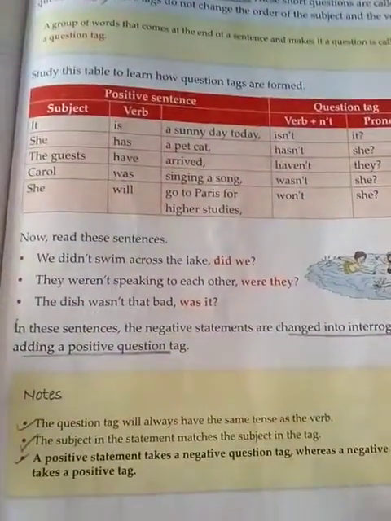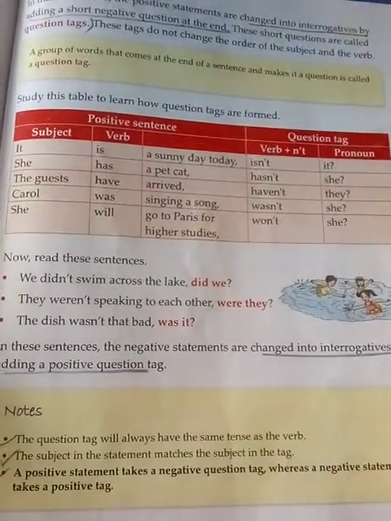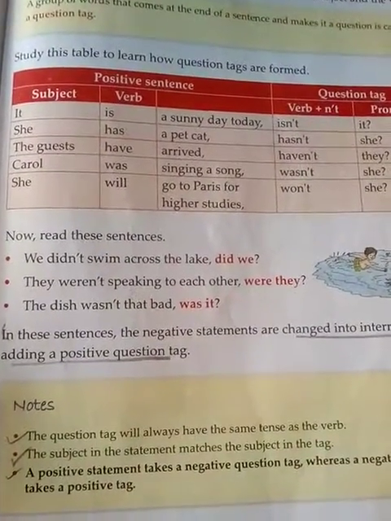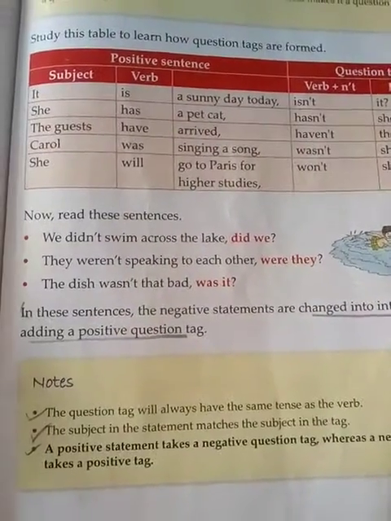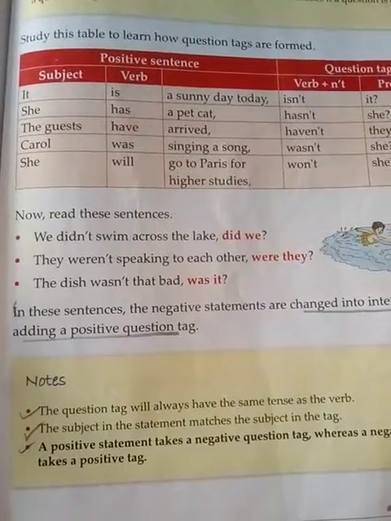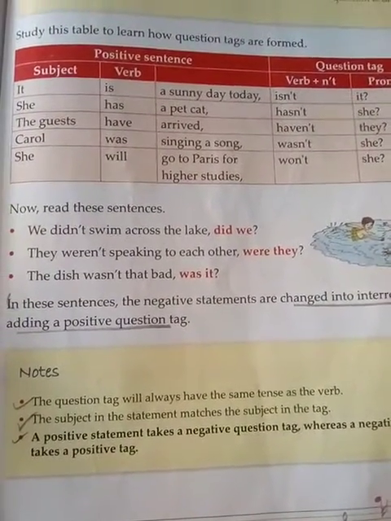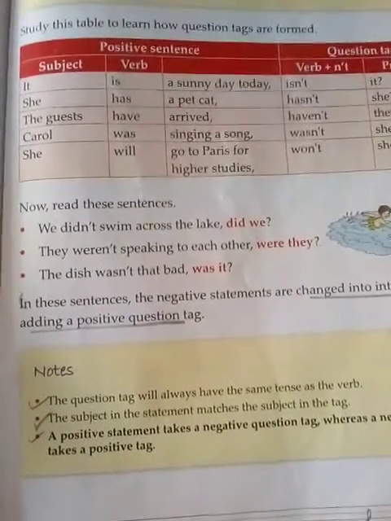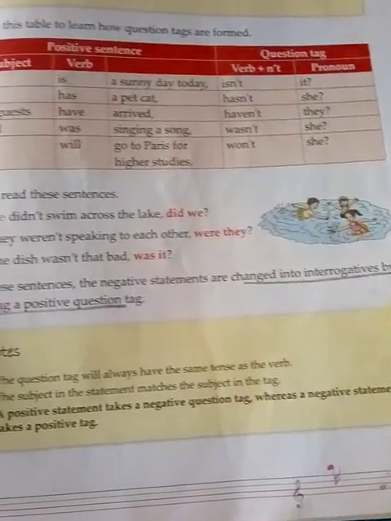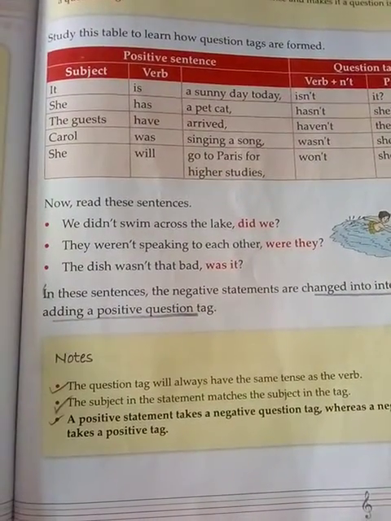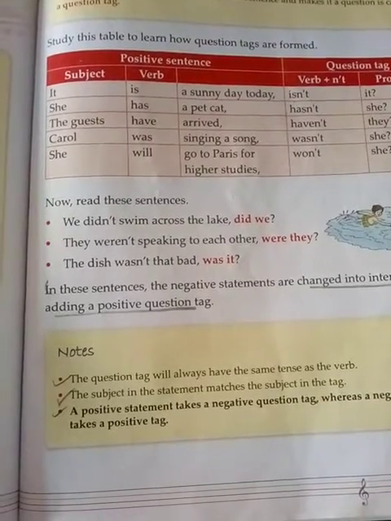A question tag is in positive and also in negative. A question tag will always have the same tense as the verb. The subject in the statement matches the subject in the question tag, and a positive statement takes a negative question tag, whereas a negative statement takes a positive tag. These are the rules of making a question tag.